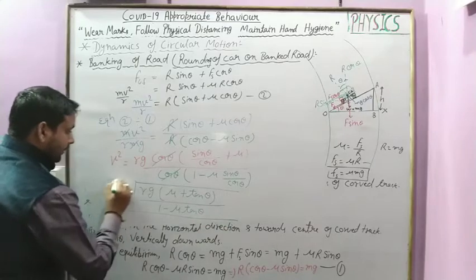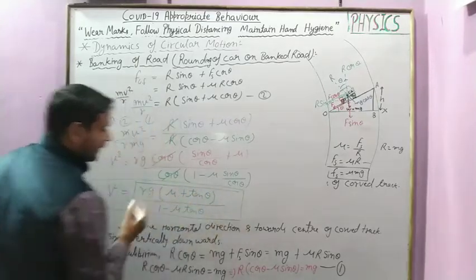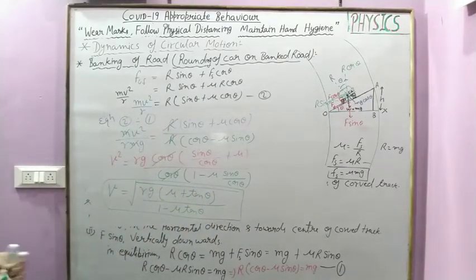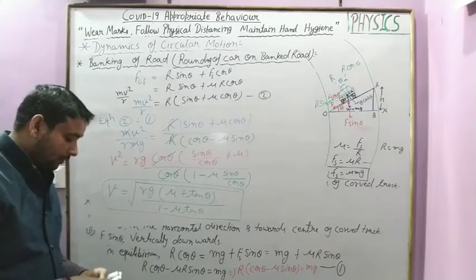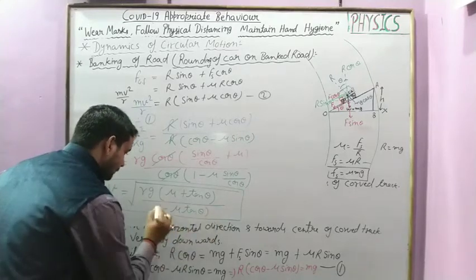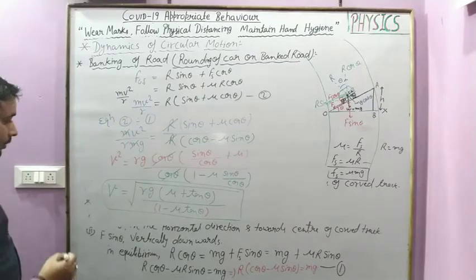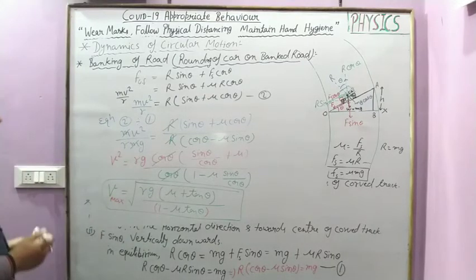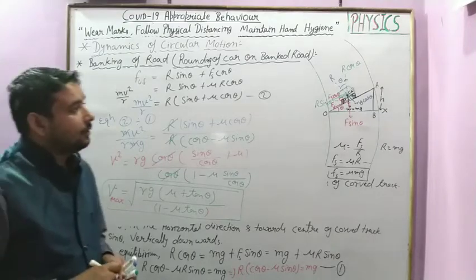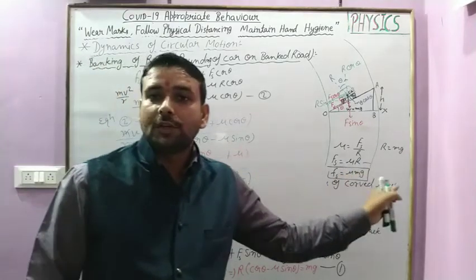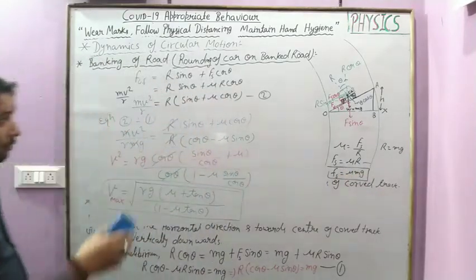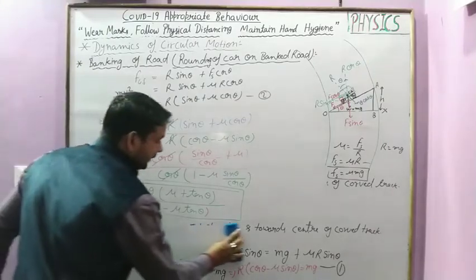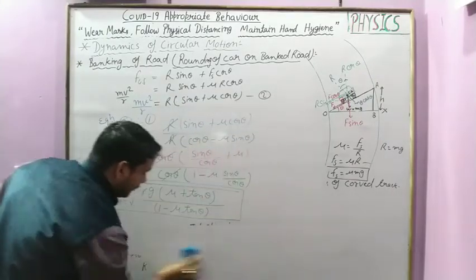Okay, this is the required velocity formula in the case of banking of road. Clear? And this is the maximum velocity of a vehicle taking a turn on the banked road. Clear? So note down this.